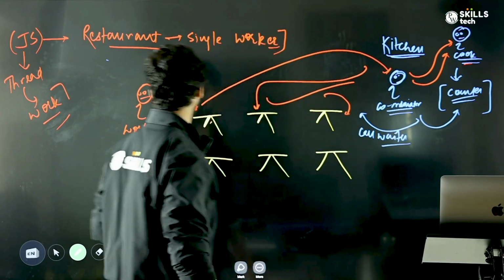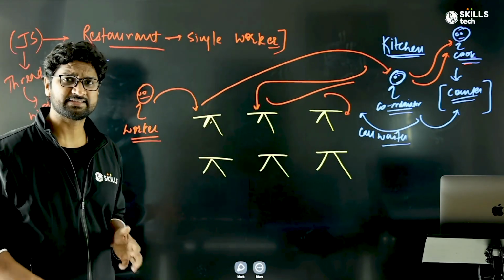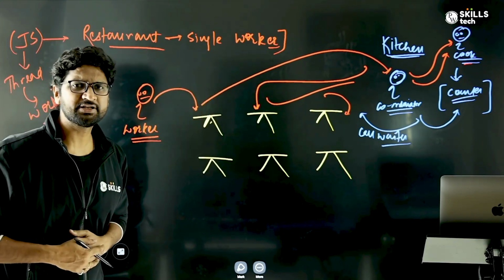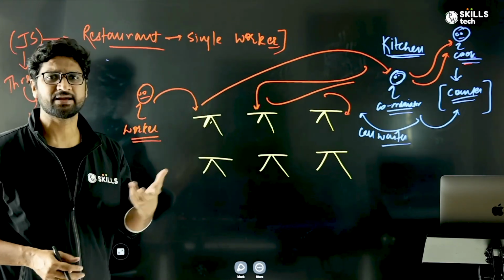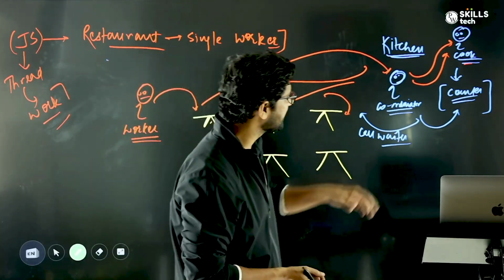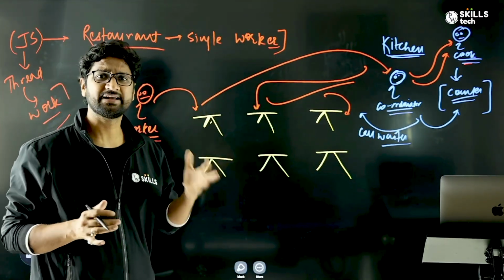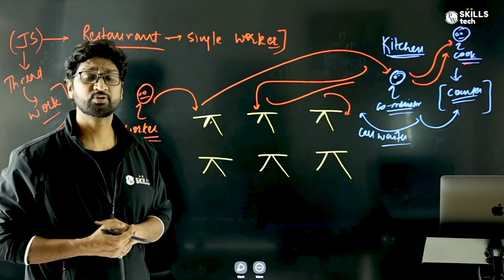So now a single waiter is still able to do everything. He goes to the table, takes the order, gives it to the kitchen, and goes to the next table. Again he does the same thing. And as and when the food is ready, the coordinator will call the worker: hey, the food is ready, now you can take it and serve the customers.